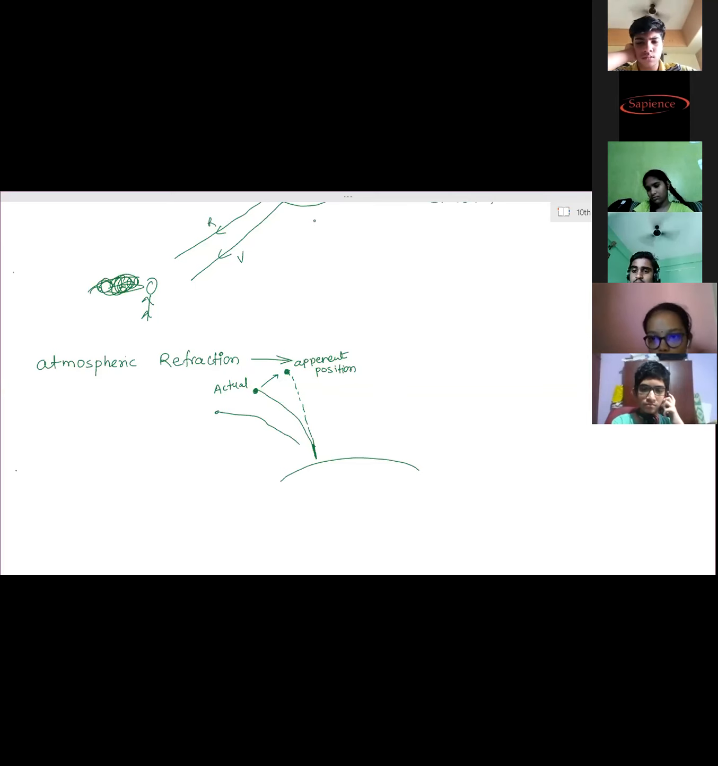Blue will scatter most, but what is happening? Why are we able to see that blue color? Because that light is only reaching us. So most of the scattered light is only reaching us. Direct light of the sky is not reaching us. If direct light is reaching, then we are able to see red color.